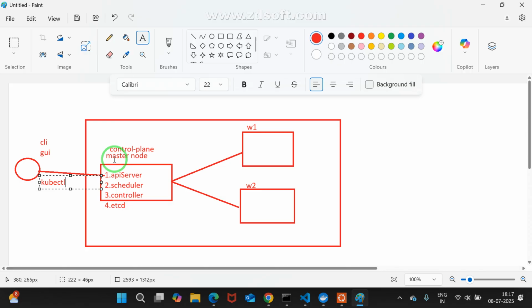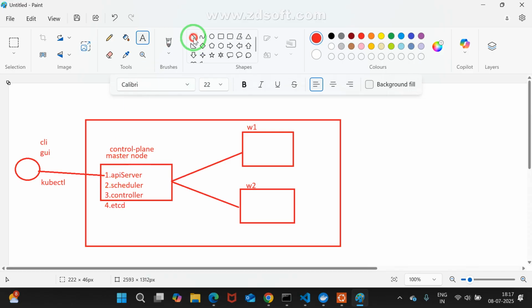Like a front office counselor. What is the advantage of a front office counselor? Suppose I go and meet her for one course, what will she tell? She will tell the course fees, the course duration, who will take the class, and the timing. In the same way, the API server will take your instruction, and the very first time it will go and store your instruction in etcd.